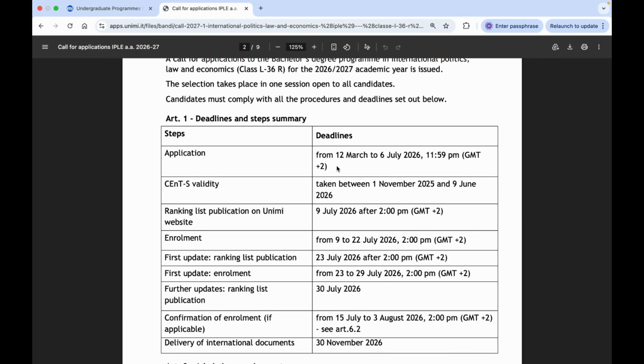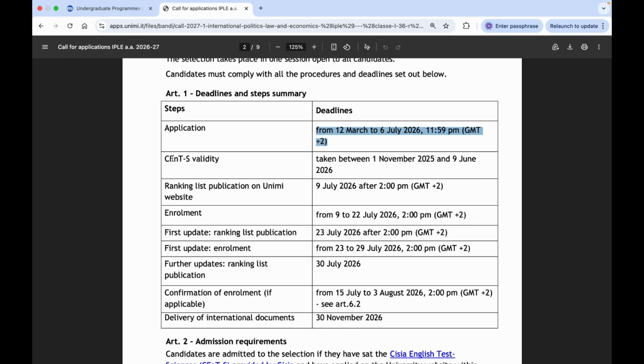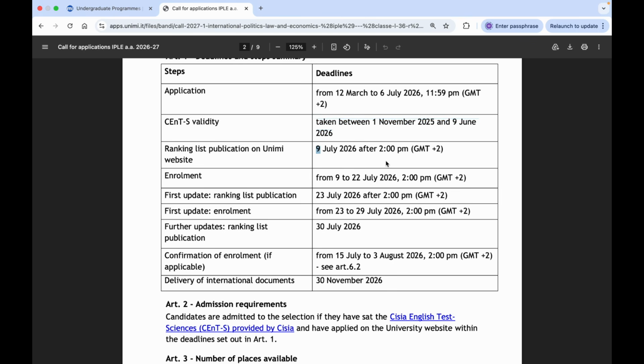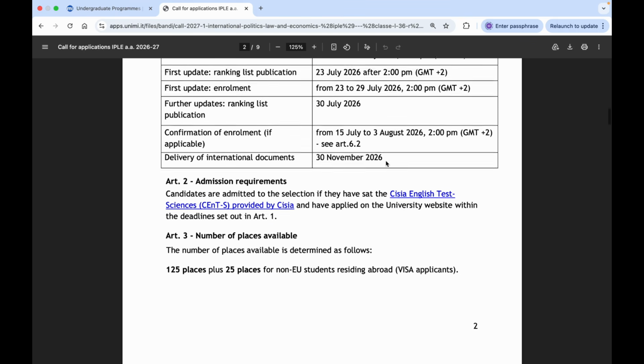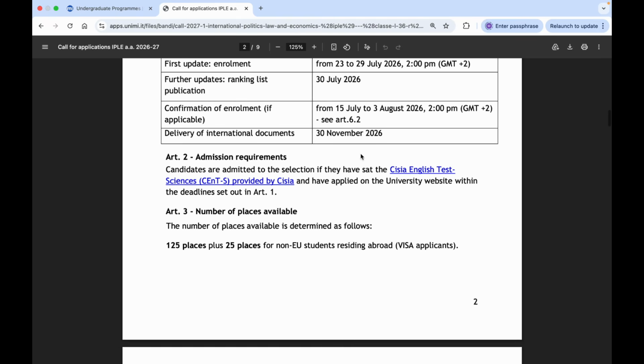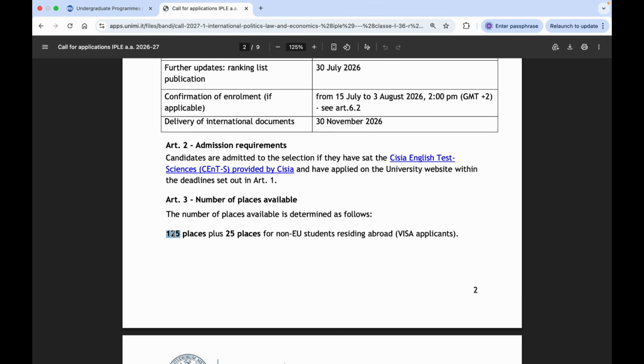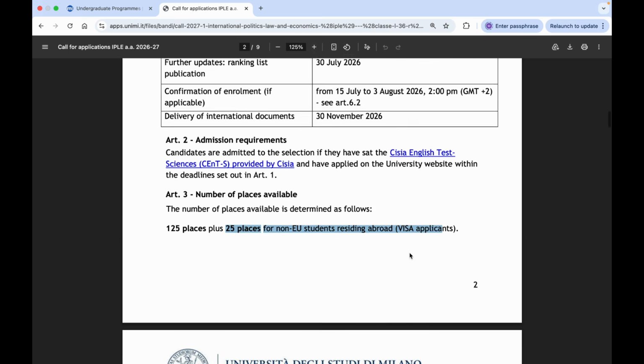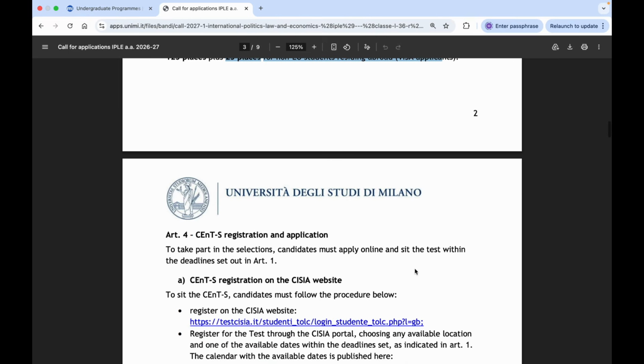So first, the application period, which is almost the same as it was for the previous course. Then again you need to have sat the SENT test if you want to apply to this course, and the test again should be taken from 1st November 2025 to 9 June 2026, and the ranking will appear on 9 July 2026. So this program has almost the same criteria as the previous course, but one thing is different: here the total places are 125, and out of these 25 positions are reserved for international students who will need a visa to come to Italy.